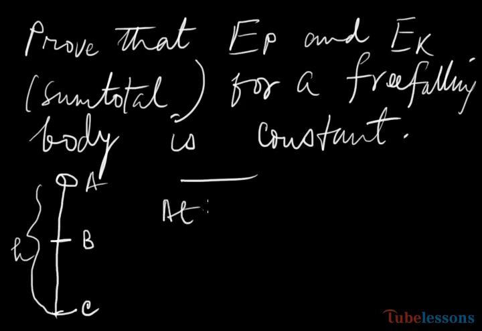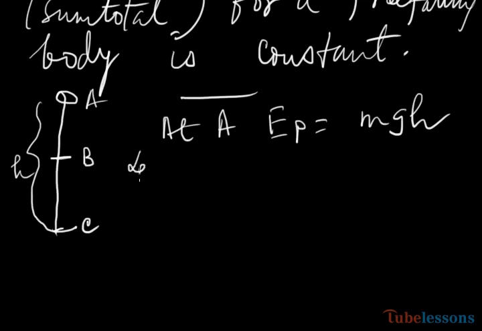At A, potential energy equals mgh, if m is the mass of the body and it has been lifted to a height h. g is the acceleration due to gravity. Let the distance AB equal x. So BC equals h minus x.